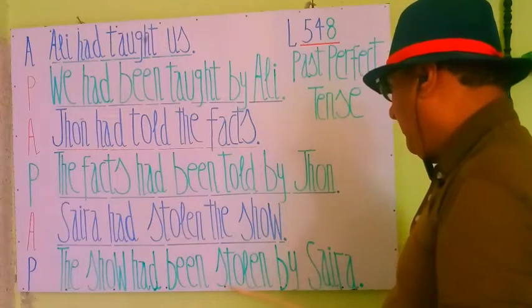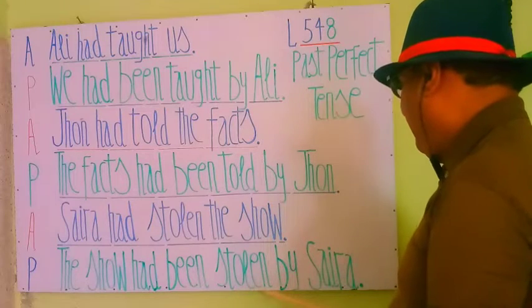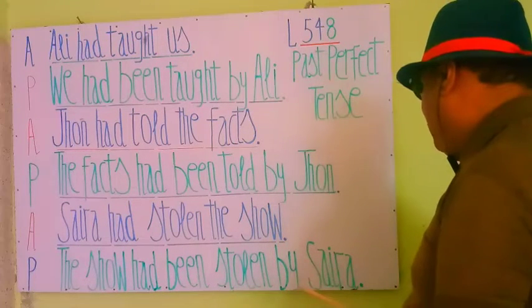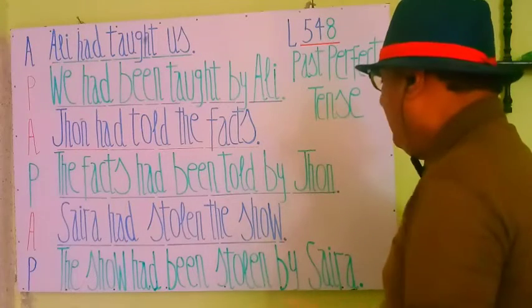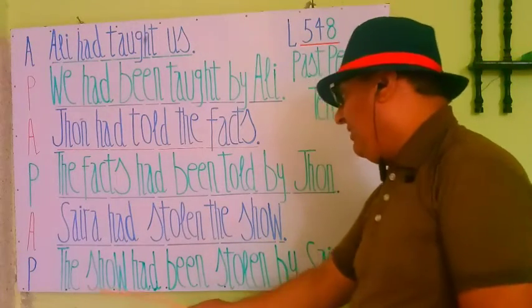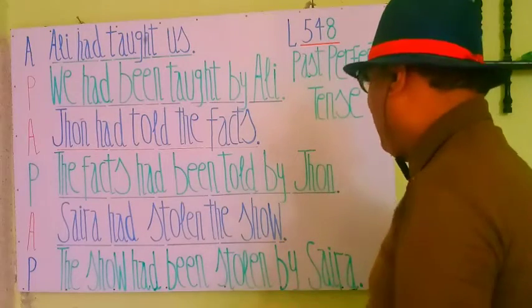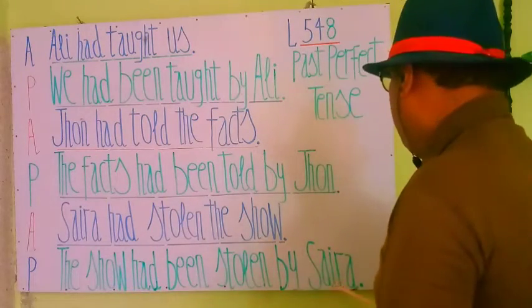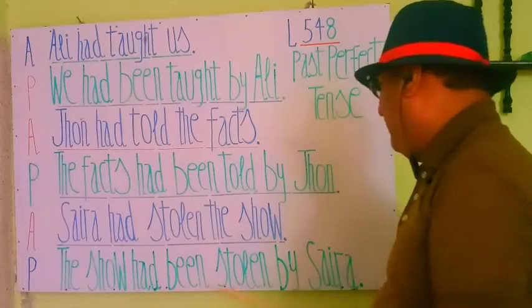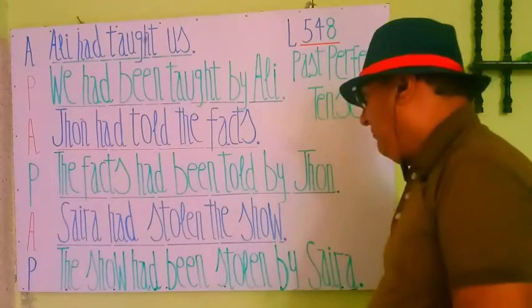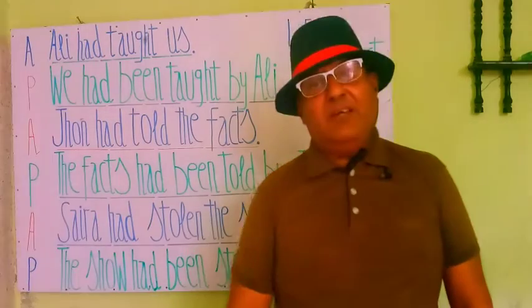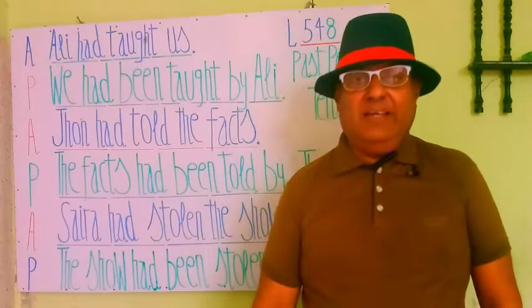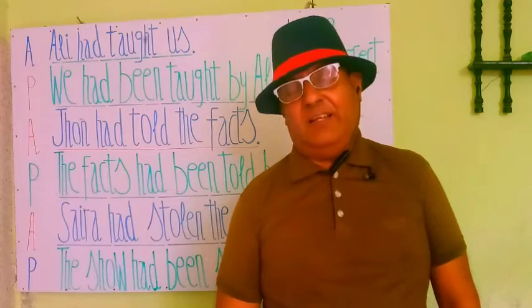Then the third form of the verb, that is stolen. Then we will add by, that is a connecting word. And in the end we will write Saira as an object. And the new formation is: the show had been stolen by Saira.